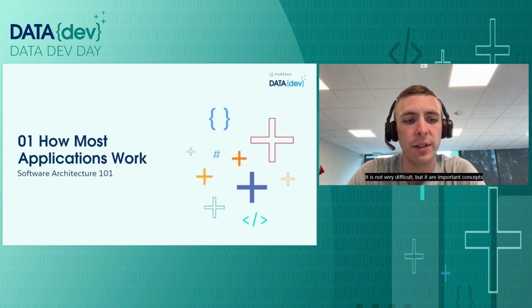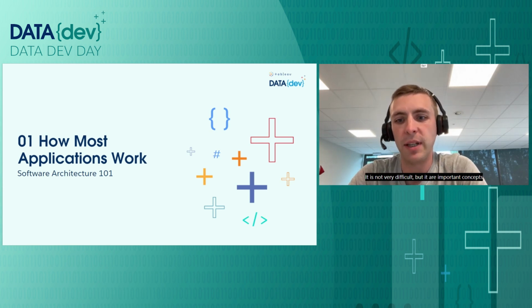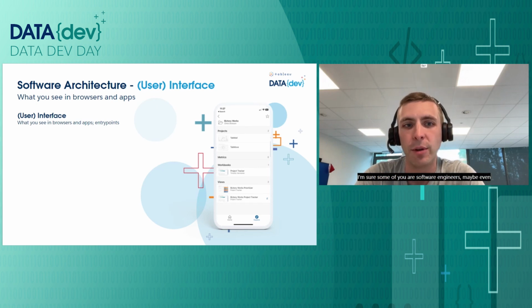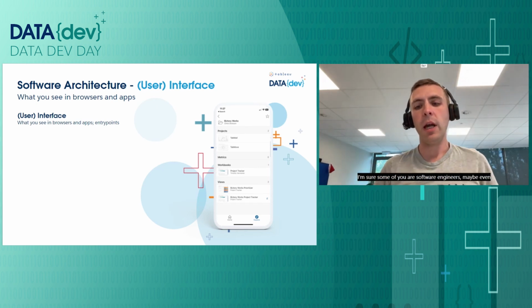It is not very difficult, but these are important concepts that we need to be familiar with to proceed. So, how most applications work. I'm sure some of you, we have a large audience, I'm sure some of you are experienced developers, software engineers, maybe even computer engineers, and will be familiar with a model that's very frequently used in the domain of software architecture.